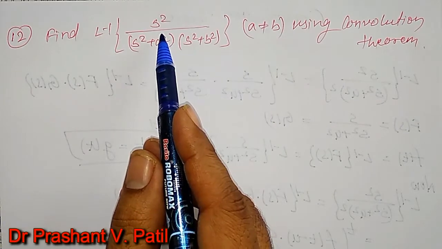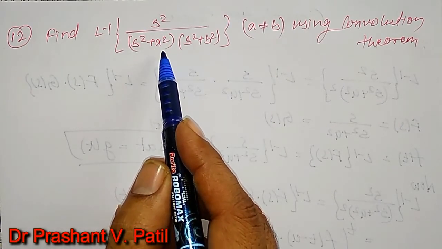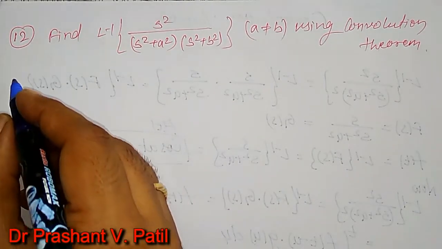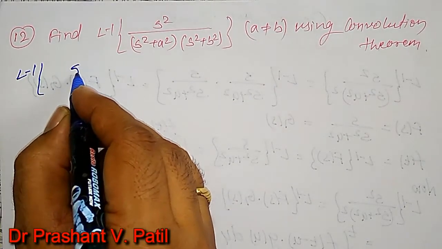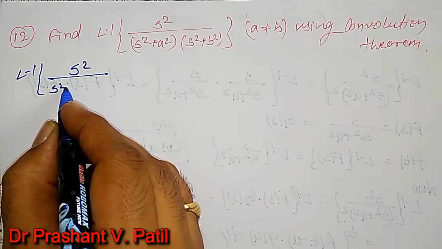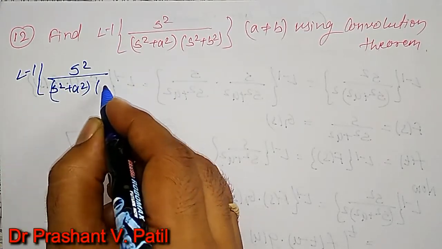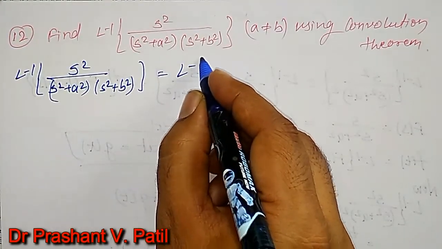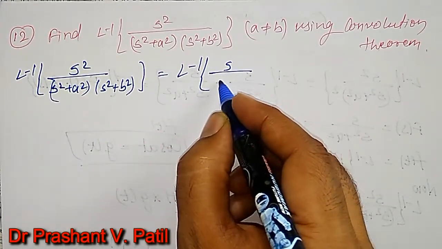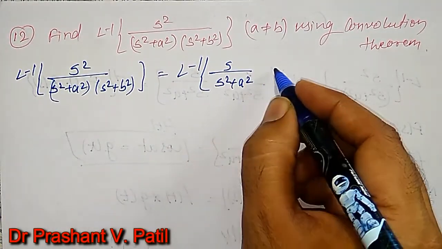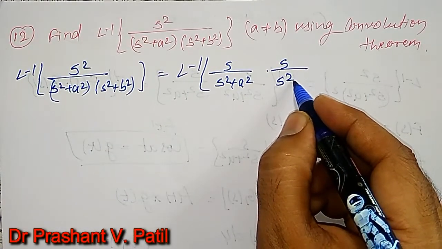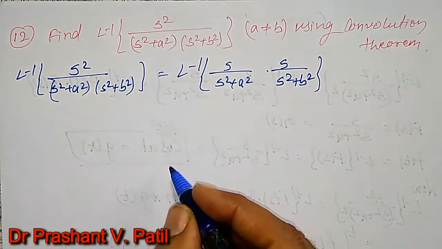Find the inverse Laplace transform of s square divided by s square plus a square into s square plus b square. I will split this inverse Laplace transform as s square divided by s square plus a square into s square plus b square as inverse Laplace transform of s divided by s square plus a square into s divided by s square plus b square, as two terms are there.